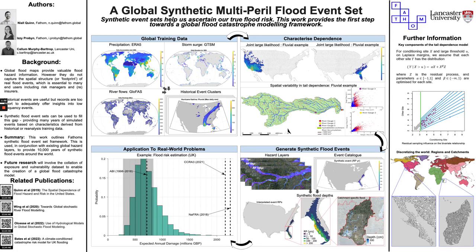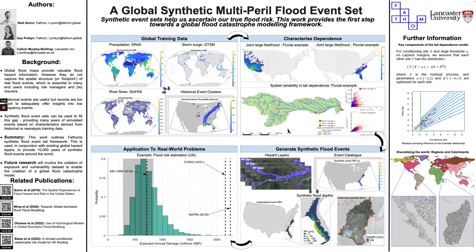So using our dependence model, we can start to generate synthetic events across our modeled sites. As we require information everywhere, not just at points, we discretize our regions into unique catchments and interpolate our synthetic events across them. To obtain the corresponding inundation depths, we sample catchment by catchment from Fathom's existing global hazard layers, stitching together a complete flood map. Flood maps are provided for each peril, for each event, and the maximum depth in each pixel is retained. The outcome of this stage in the process is the creation of 10,000 years of event flood maps. This, then, is our flood event set.